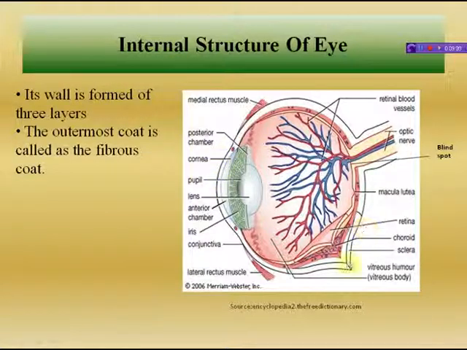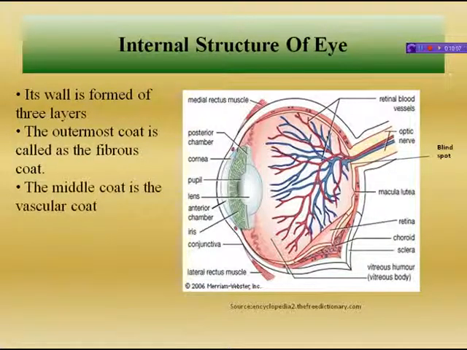Cornea and the exposed sclera are covered by a transparent membranous covering called conjunctiva. This is conjunctiva. Conjunctiva is without papillae, and it is also less vascular. Conjunctiva provides protection and lubrication. Cornea admits light and helps in rough focusing.